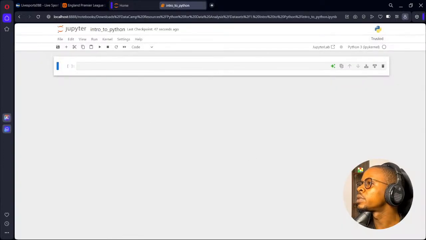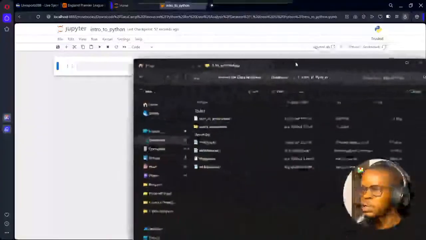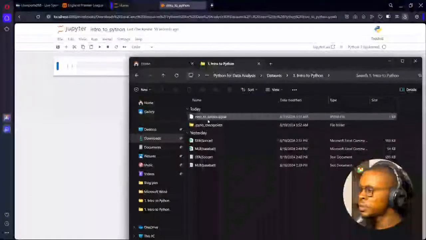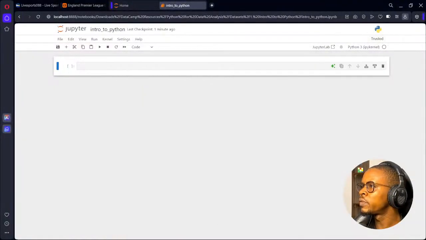So if I check my local machine here, I should see it in the dataset arena. Oh, it is actually there. So if I bring forth my folder here, this is the folder I actually saved it to. You can see the Python file here. That's how simple it is.